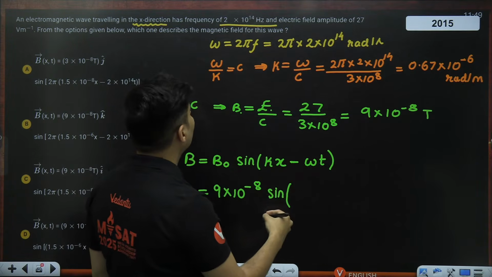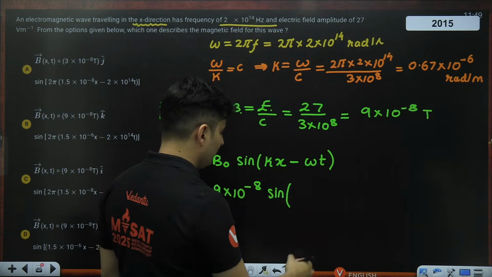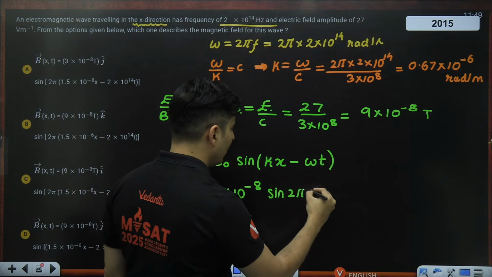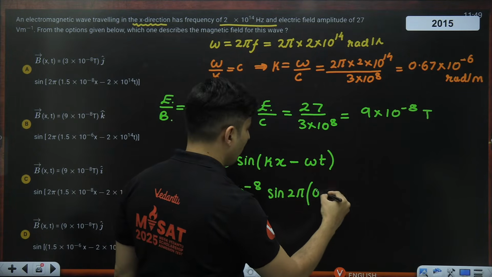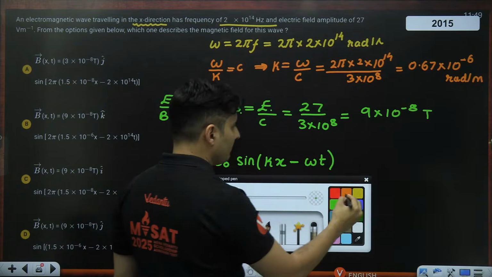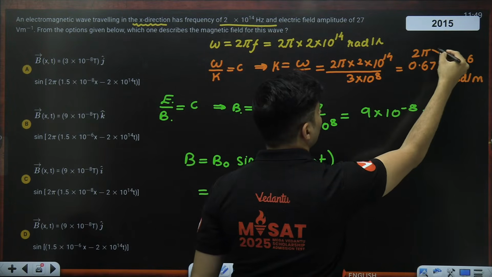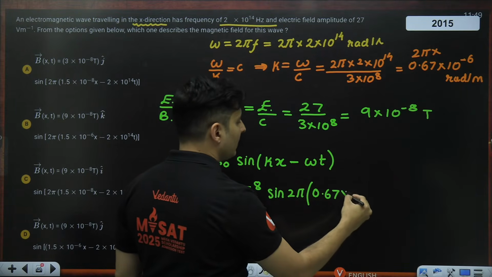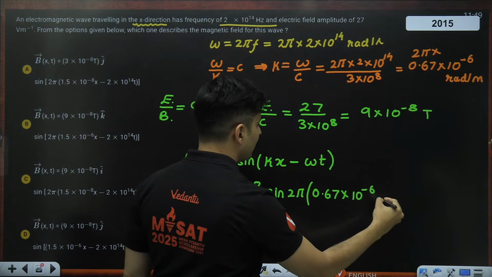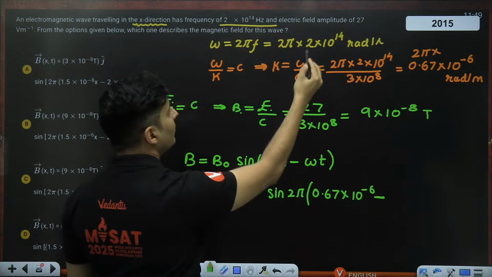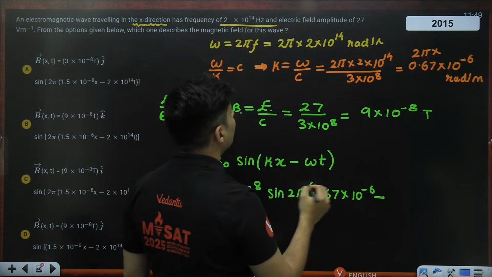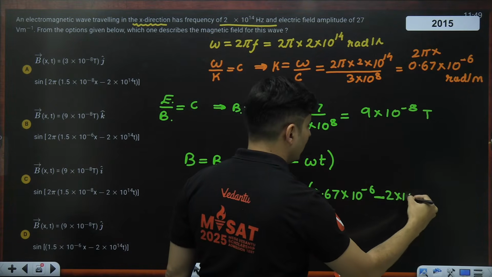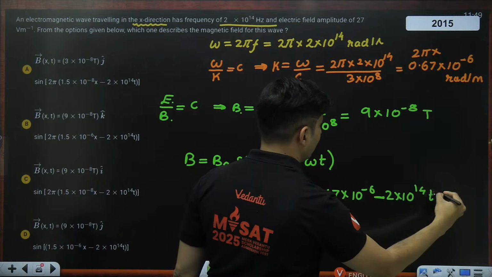K value will be also there, which is 2 pi, and k is nothing but 0.67. But 2 pi will also be there over here, 2 pi into 0.67 into 10 to the power minus 6 minus omega. Omega is this, 2 pi is already multiplied, so 2 into 10 to the power 14 t.